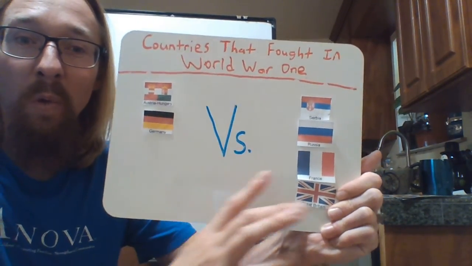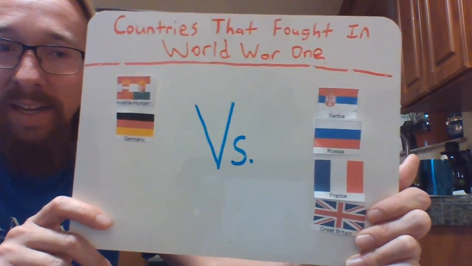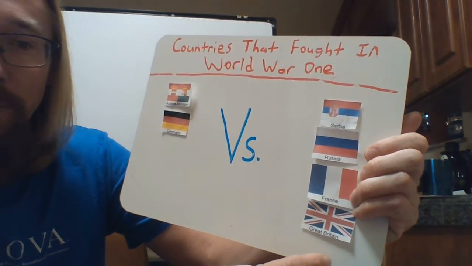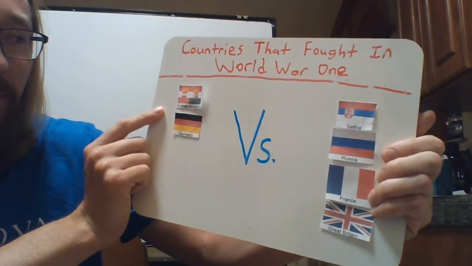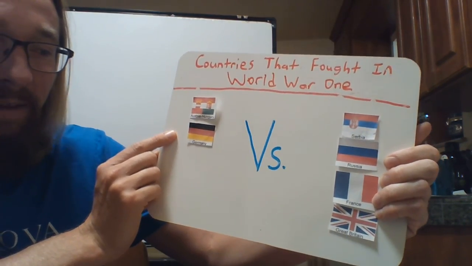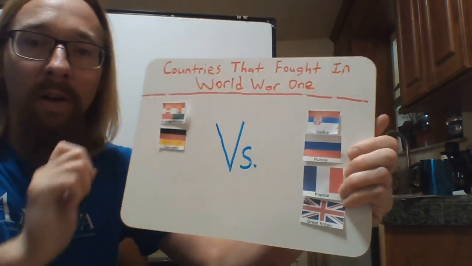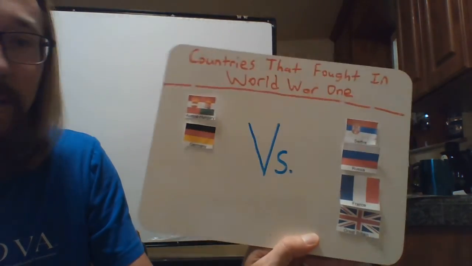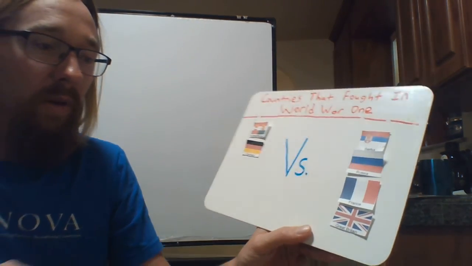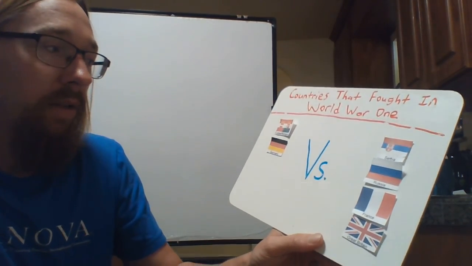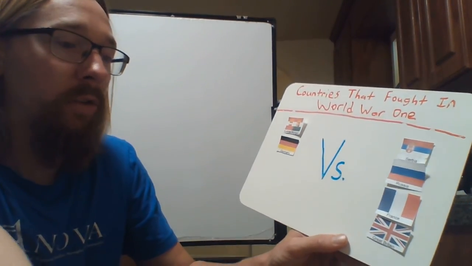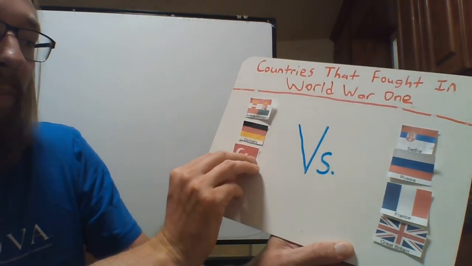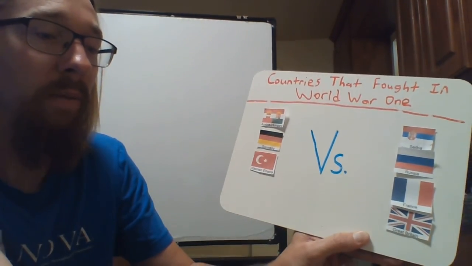And so now the war looks like this. Pretty unbalanced, right? We have on one side Serbia, Russia, France, and Great Britain. And on the other side, we just have Austria-Hungary and Germany. Well, as time went on, more countries would come and join these sides. So eventually, Germany and Austria-Hungary would win over the support of the Ottoman Empire as well as Bulgaria.